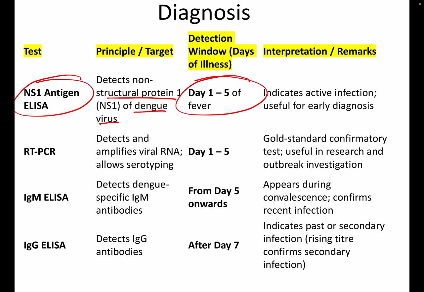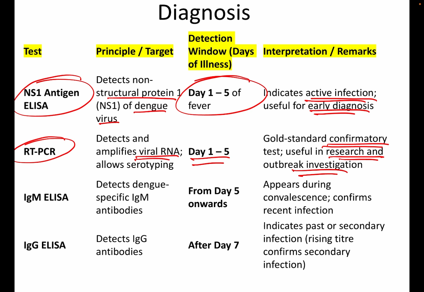It is usually detected in the window period of day 1 to 5 of fever, indicates active infection, and is useful in early diagnosis. RT-PCR also can be done on day 1 to 5. It is the gold standard confirmatory test, useful in research and outbreak investigation. It detects and amplifies the viral RNA, allowing for serotyping also.